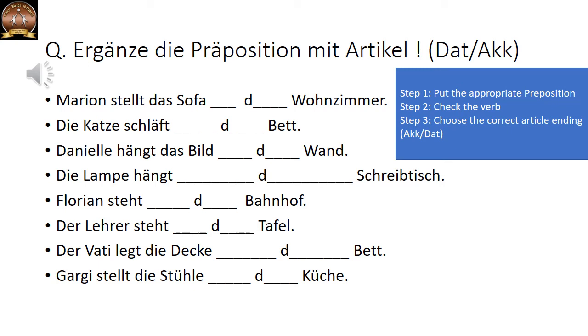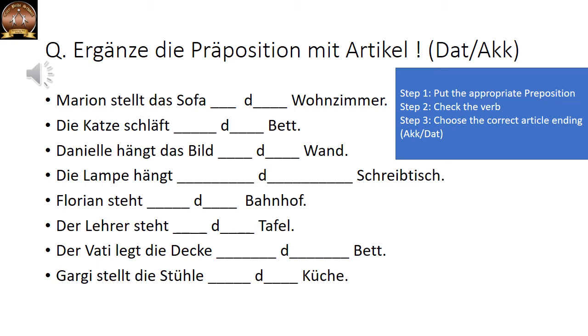Now let us solve this exercise again to check whether we have understood. Ergänze die Präposition mit Artikel, dative oder accusative. Now here the verb plays a very vital role. You have to look at the verb and then decide whether you put dative or accusative. Zum Beispiel, Marion stellt das Sofa dash dash Wohnzimmer. So first of all, we have to understand the meaning of this sentence. Marion is keeping the sofa dash dash dash living room.